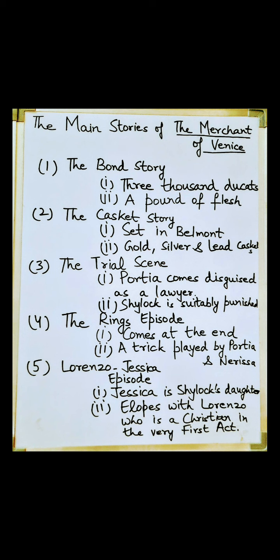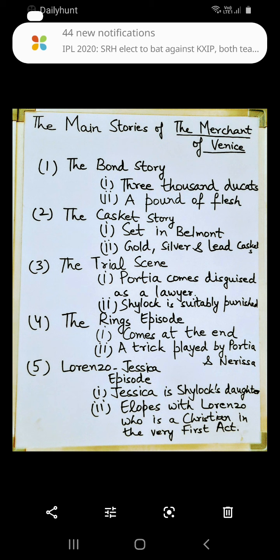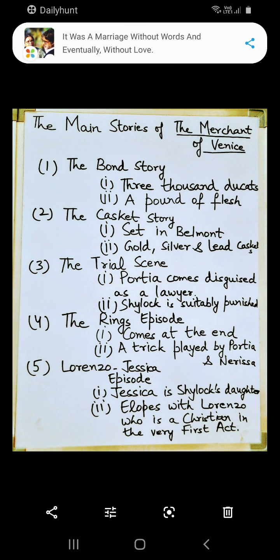The next story is the trial scene, where Portia comes disguised as a lawyer. The trial scene follows soon after the marriage of Portia and Bassanio, because Bassanio chooses the right casket, so he is entitled to a marriage to Portia.